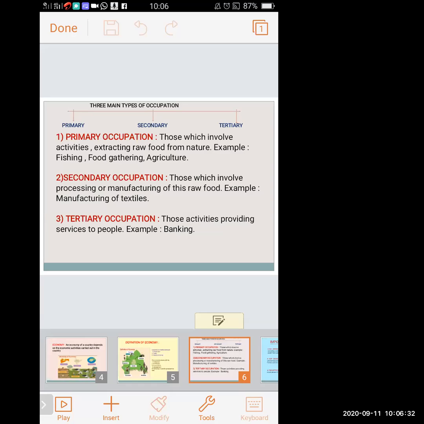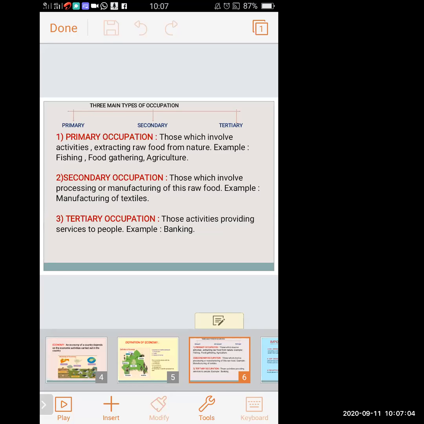Here examples are given: fishing, food gathering, agriculture, animal husbandry. These are some of the examples of primary occupation. So we come to know that those which involve activities extracting raw food from nature are called primary occupation. Examples: fishing, food gathering, and agriculture.